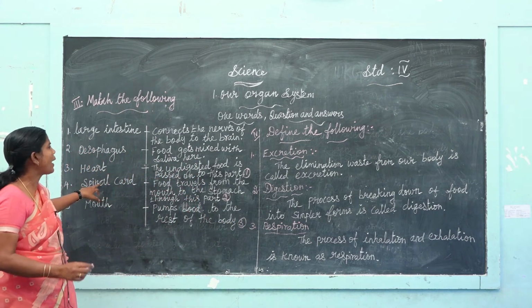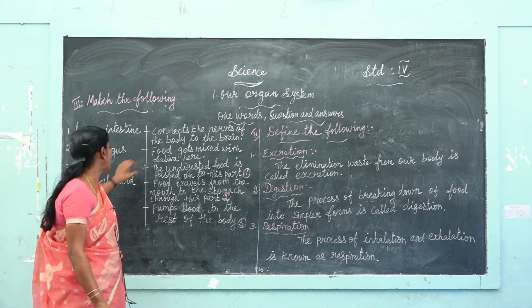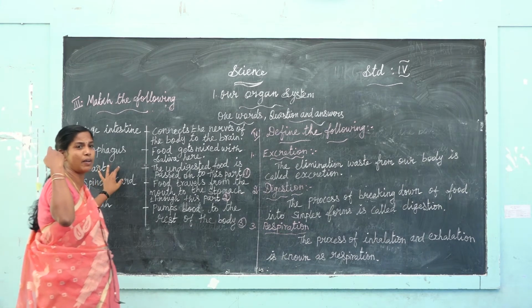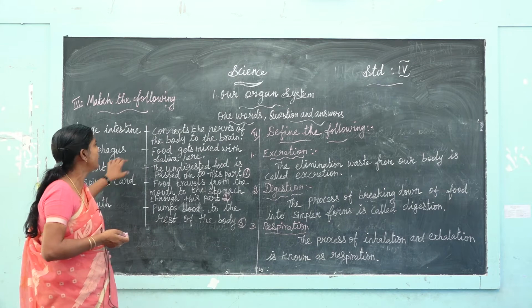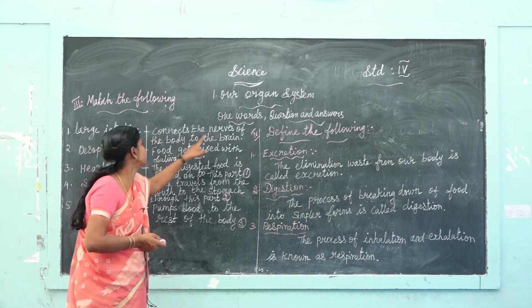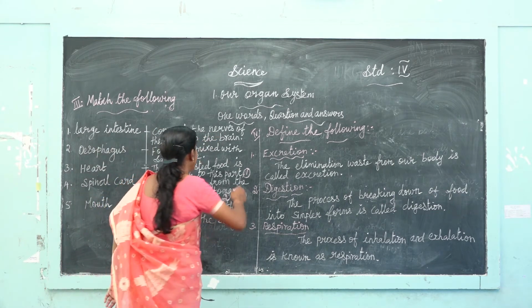Fourth one, spinal cord. Spinal cord, தண்டுவடம் சொல்லுவோம். It is located in the backbone side. The spinal cord connects the nerves of the body to the brain.